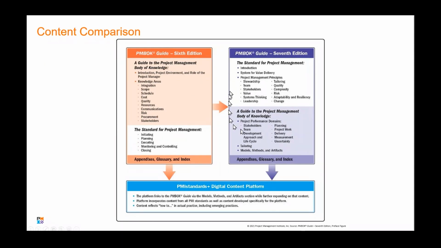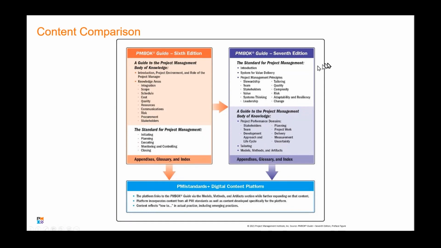In the 7th edition, they've reversed this, and they put the standard in first. This is the ANSI standard, and this is actually one of the reasons why it was so delayed in coming out, because it had to be reviewed by ANSI, and ANSI has a 3-year requirement to go back through the standard.